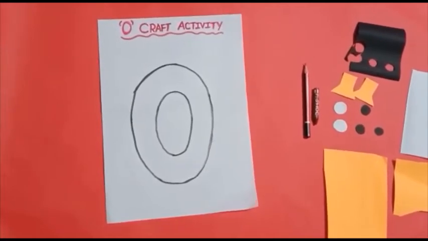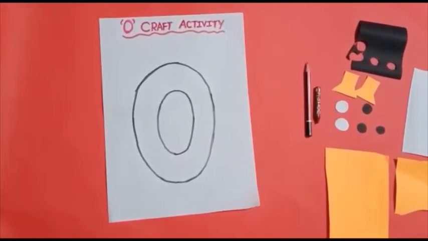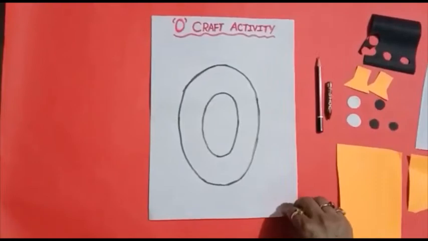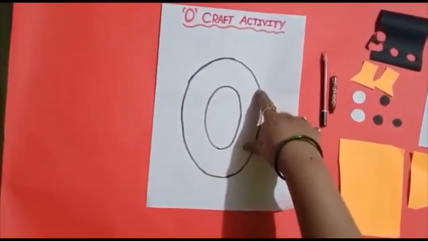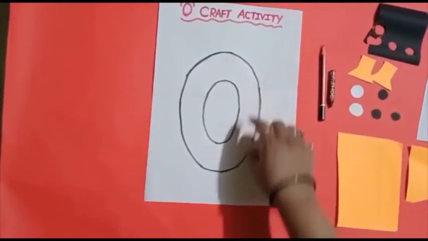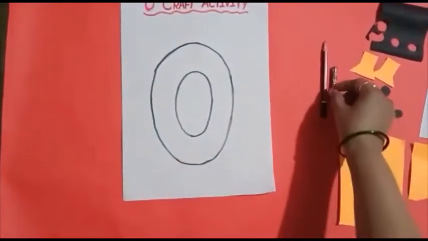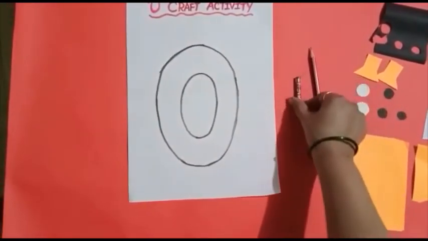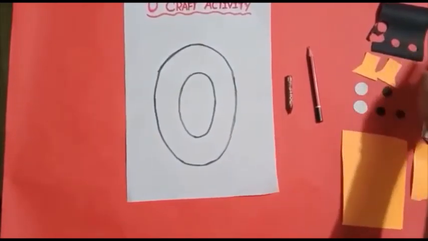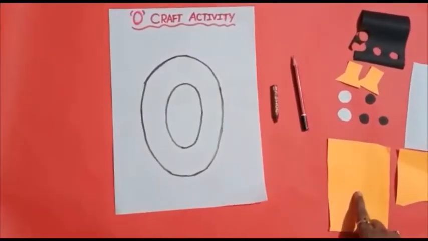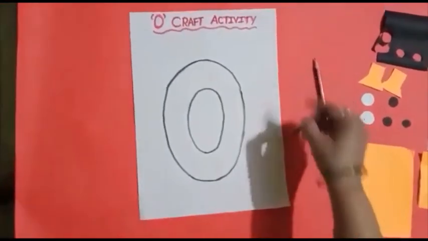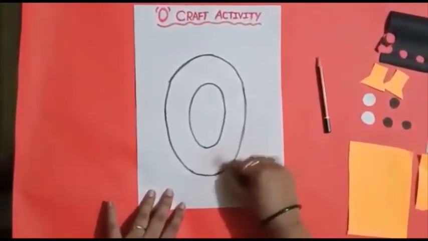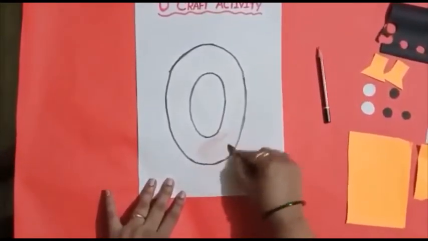Today we will do O craft activity. Okay, now we'll take white paper and draw O. Then we want pencil, brown color, then black paper, white paper and orange paper. Okay, now we'll paint this O with brown color.